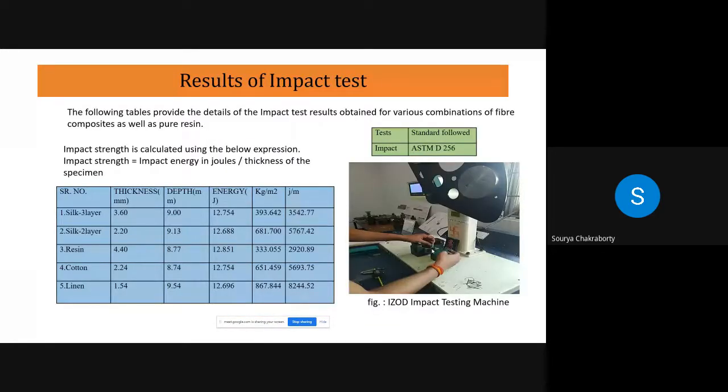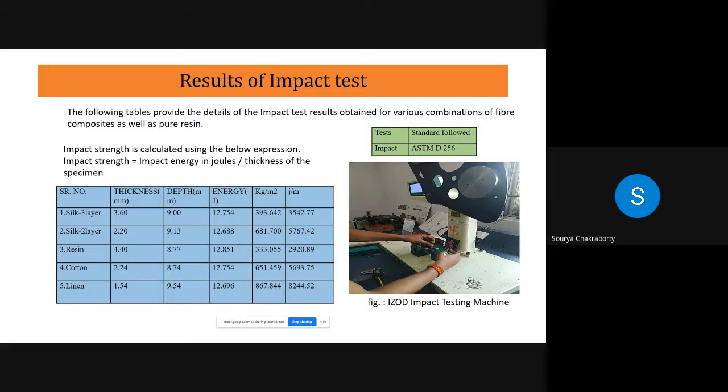Result of the impact test. In the impact test, we used an Izod impact testing machine, in which we first made a notch on the sample using a specimen notcher, and the standard followed is ASTM D790.